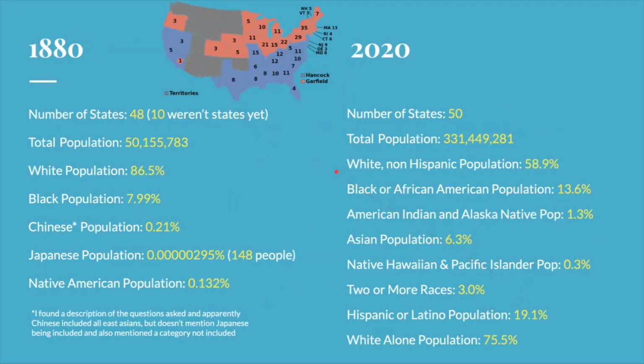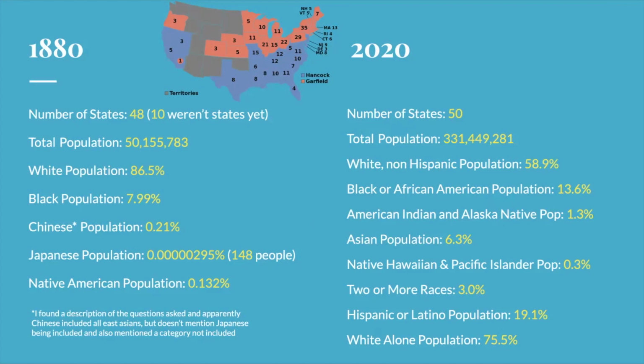And so here I have those percentages, but first of all, just for reference, this is the United States in 1880. The red and blue ones are the states, and the gray ones are just the territories, and there was no Alaska or Hawaii. And so the total population in 1880 was 50,155,783, with the white population being 86.5% of that, the black population being 7.99% of that, the Chinese population being 0.21% of that, and the Japanese population being 148 people. The Native American population was 0.132%.